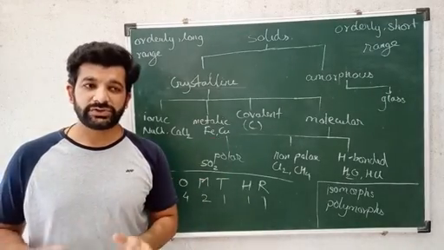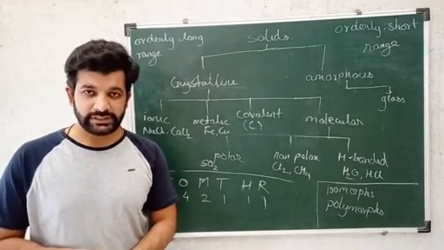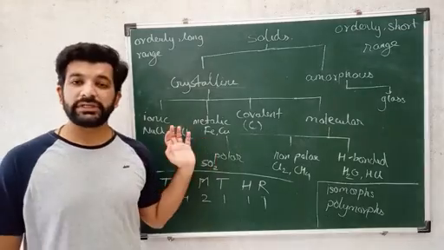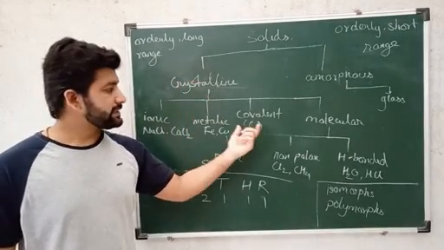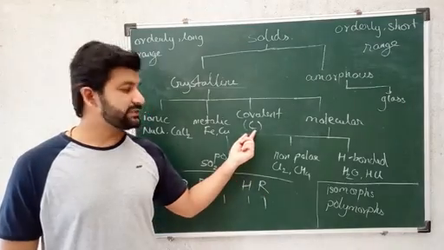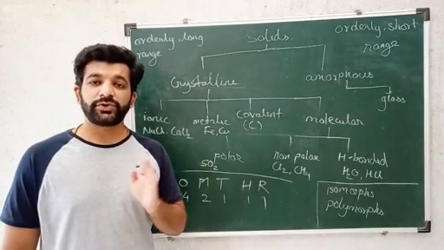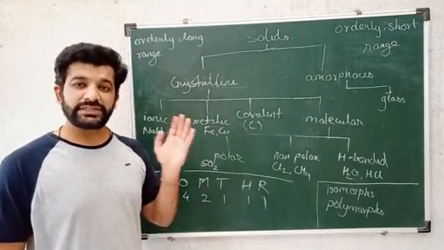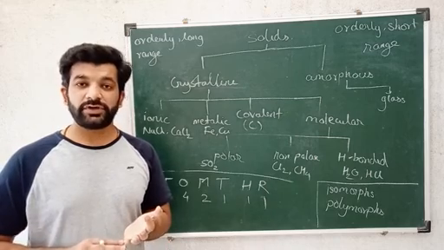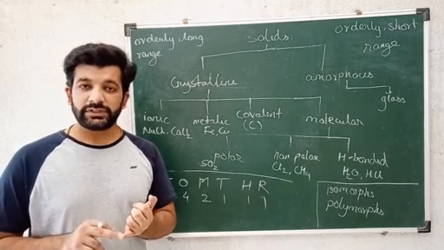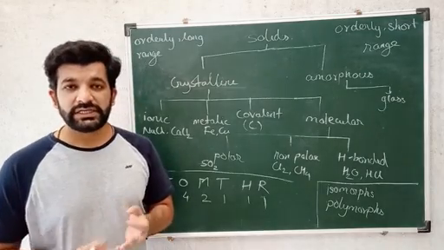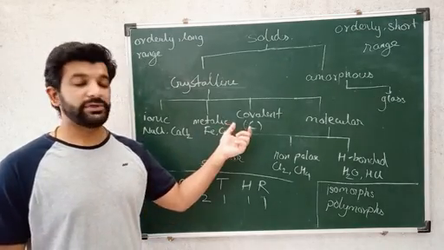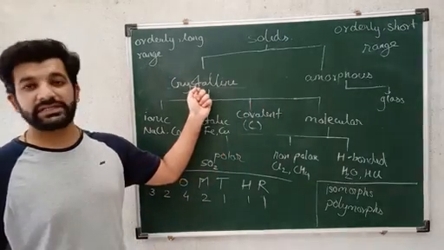All metallic compounds, all pure metals like iron, copper, nickel, gold, exist in the crystalline state only. Second, covalent solids. In covalent solids, I have written C. That means allotropes of carbon exist in the crystalline state, except for charcoal. Diamond, graphite and Buckminster fullerene balls are the allotropes of carbon which exist in the crystalline state.